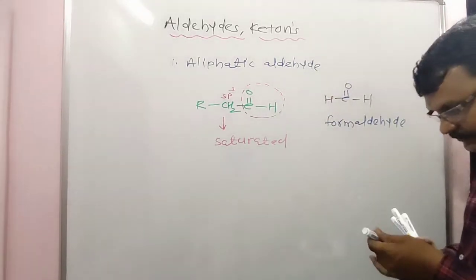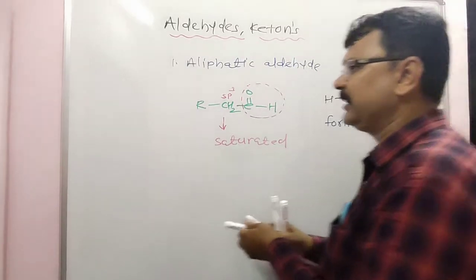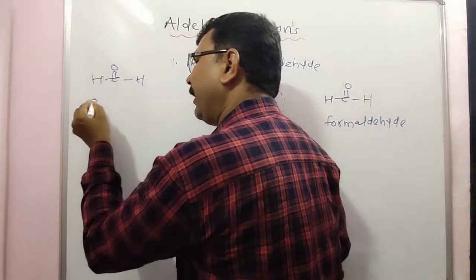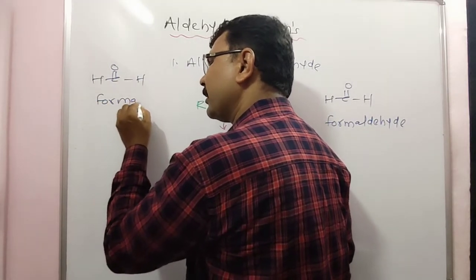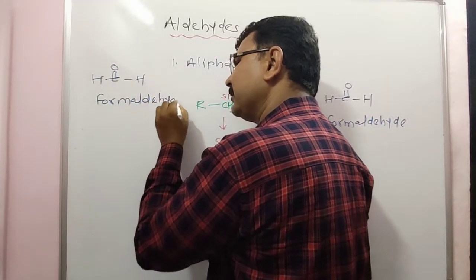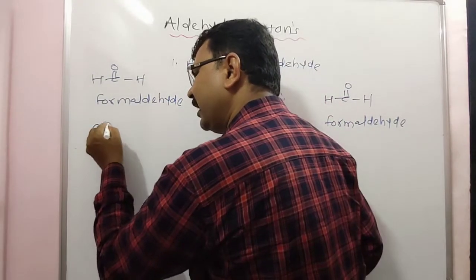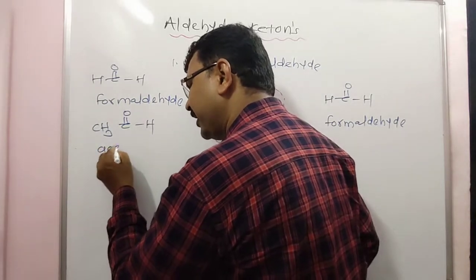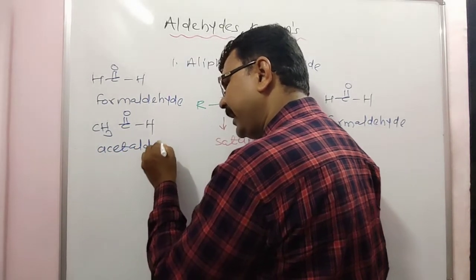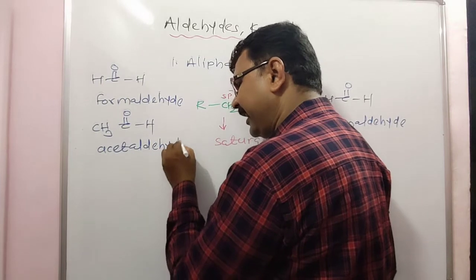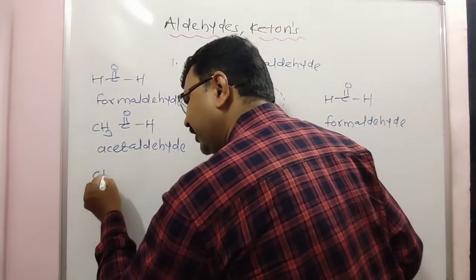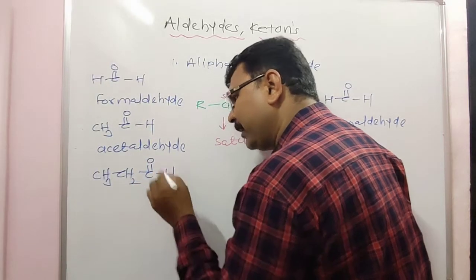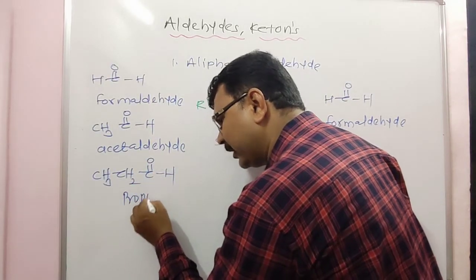Look here, everybody, examples first, in case of aliphatic aldehyde, HCOH, name of the compound, formaldehyde. Correct? Formaldehyde. Everybody, next example here, CH3COH, most important compound, acetaldehyde. Okay, acetaldehyde. And third example, CH3CH2COH, name of the compound propionaldehyde.